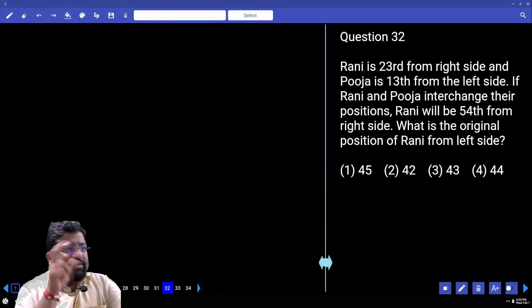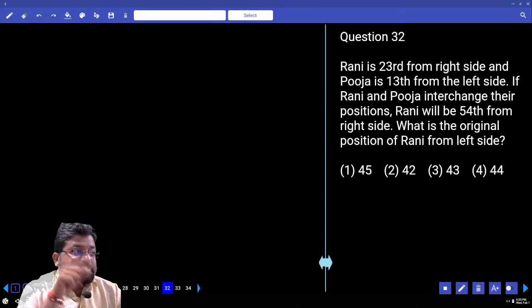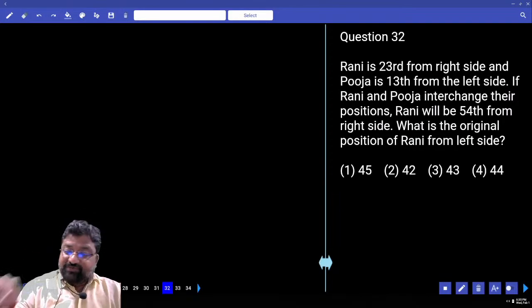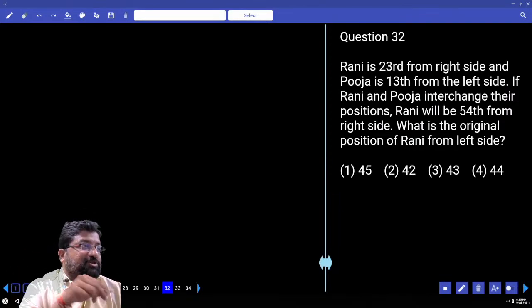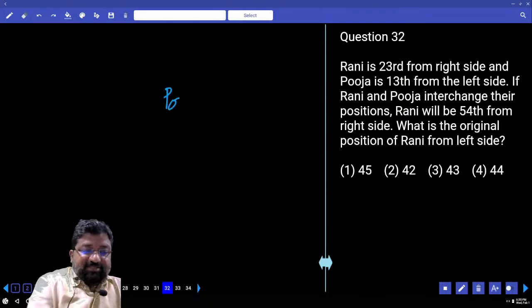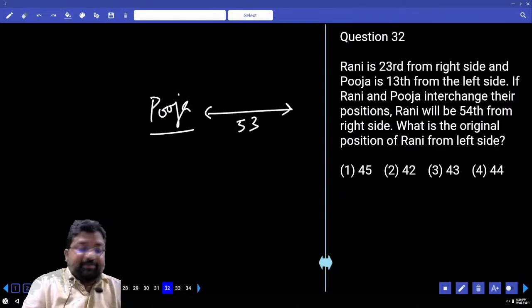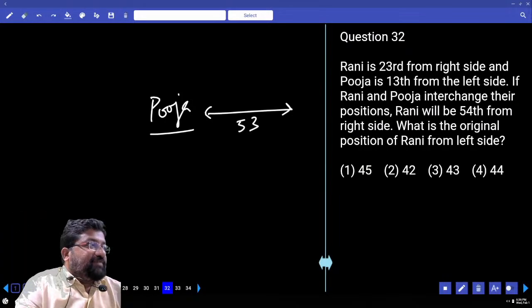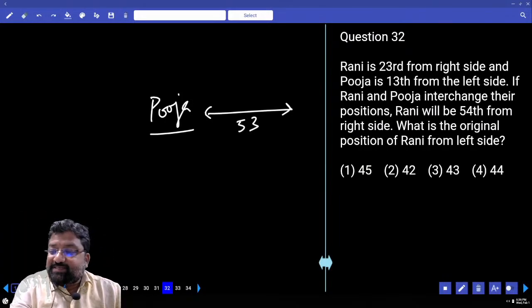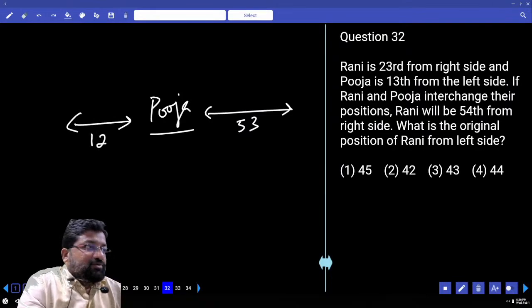And this I have already taught you before. They are interchanging their positions, and Rani is going and sitting in the position of Pooja. And that 54th from the right end was the actual position of Pooja. Right? So clearly, what is Pooja's place? Pooja is actually 54th from right end, and to the right of Pooja, there are 53 people. What was the earlier position of Pooja from left end? Pooja is 13th from left side, and to her left there will be 12.